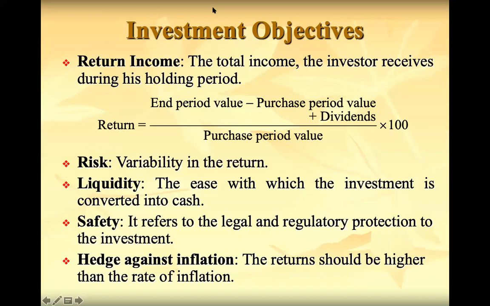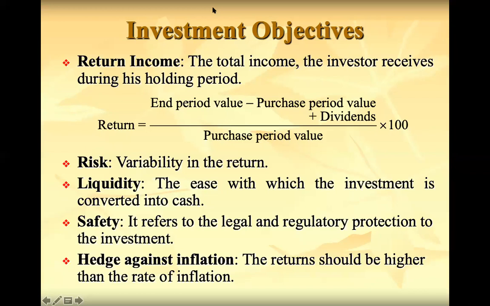The other return generally from the securities is dividends. Both together come under total return on our investment. So end period value minus purchase period value gives the capital receipts, capital appreciation, and the regular return, that is, if it is shares, dividends; if it is debentures, interest; if it is bonds, you will get interest.